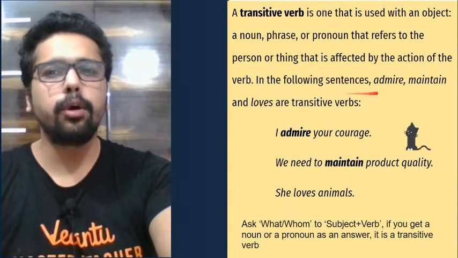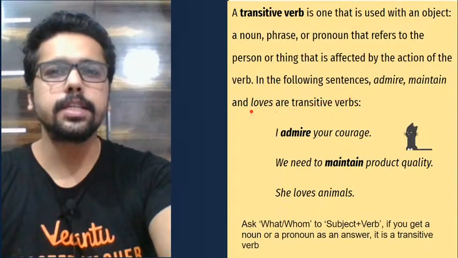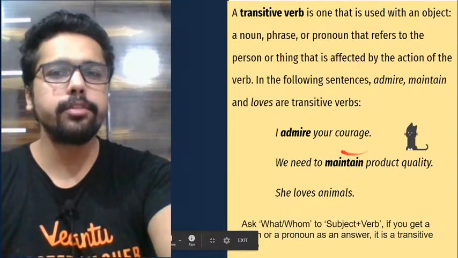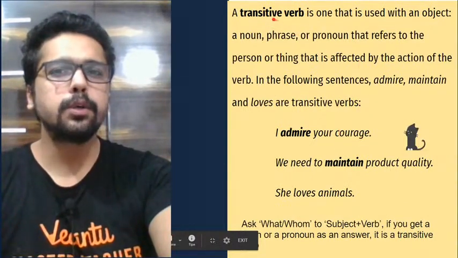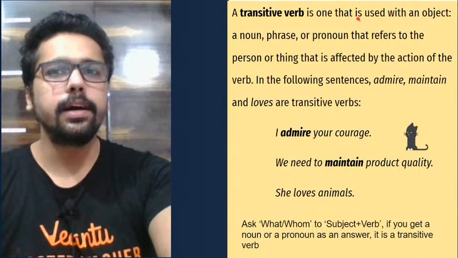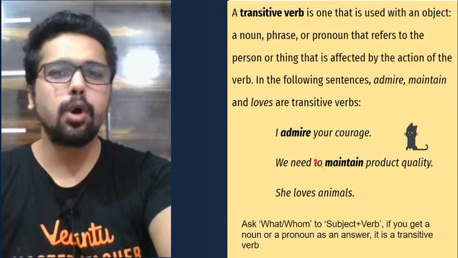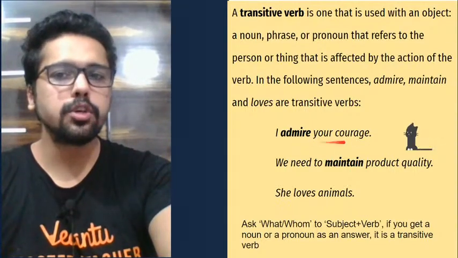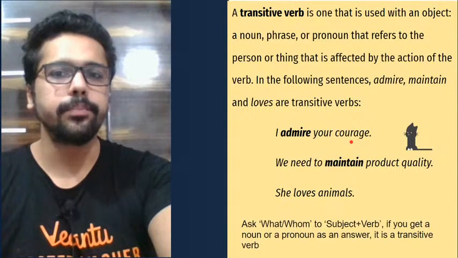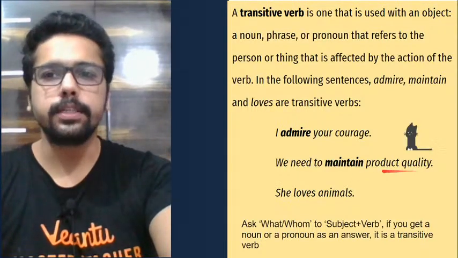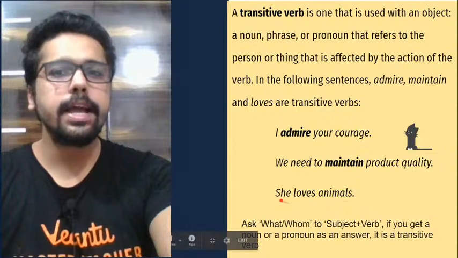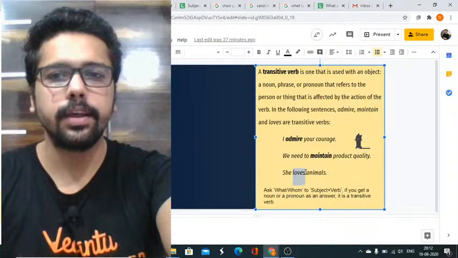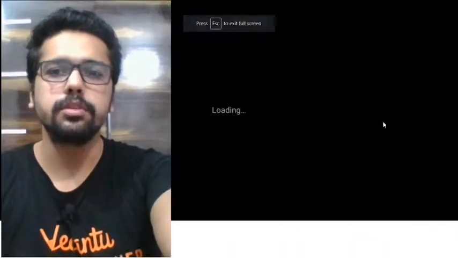Look at this here. In the following sentences, the words admire, maintain, and loves are transitive verbs. Why are these called transitive verbs? Because they have an object after them. A transitive verb is one that is used with an object. There is always an object with a transitive verb. For example, I admire your courage. So your courage is the object here. We need to maintain product quality. Product quality is the object here. She loves animals. So animals is the object here. All these verbs are called transitive verbs.